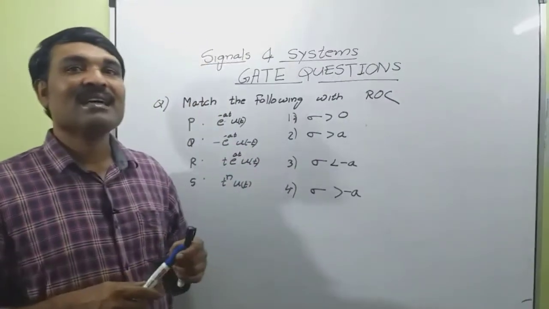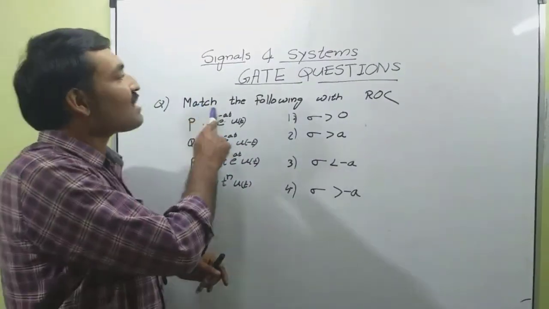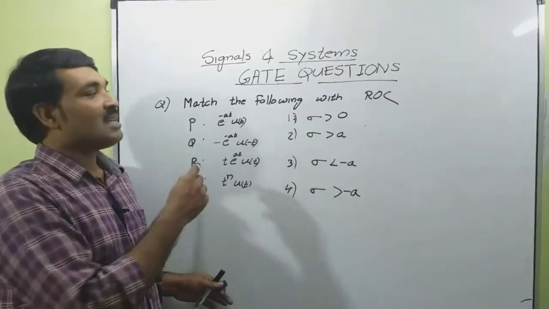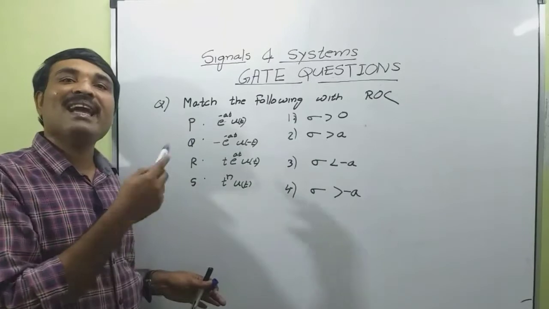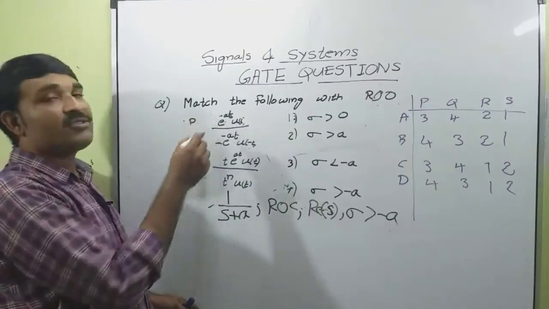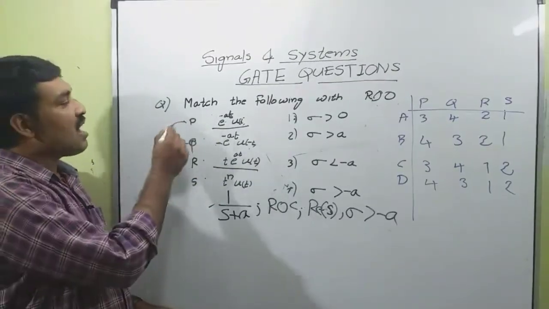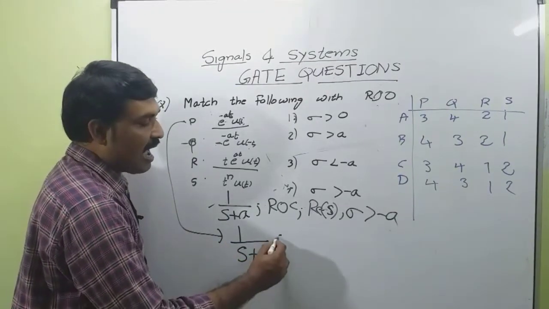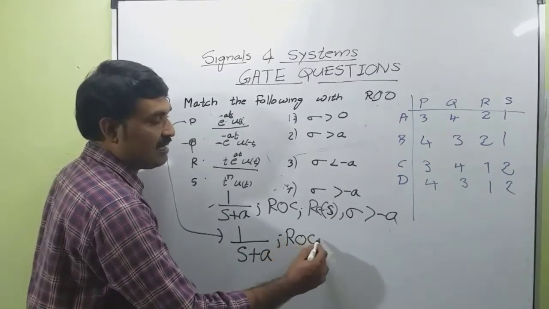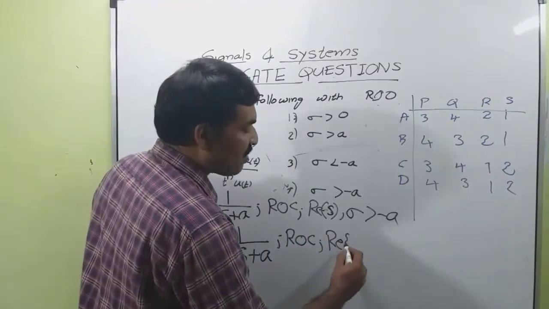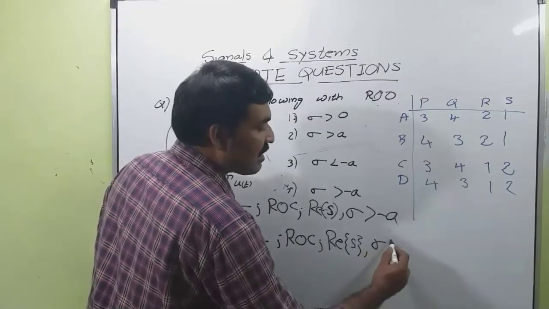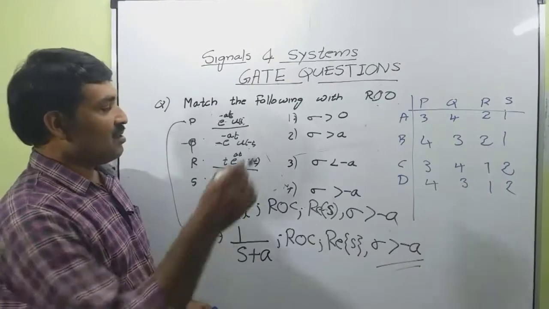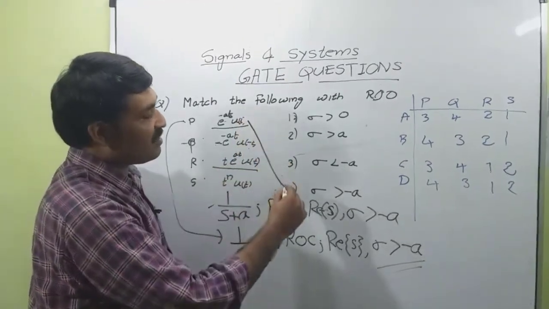Okay, so consider the first question. It is a match the following with ROC. So, we have two columns A and B. Match the column A with column B. e raised to minus at into u of t, whose Laplace transform is 1 divided by s plus a, and region of convergence is real of s, that is sigma greater than minus a, since this is a causal signal. So, P is matched with 4.